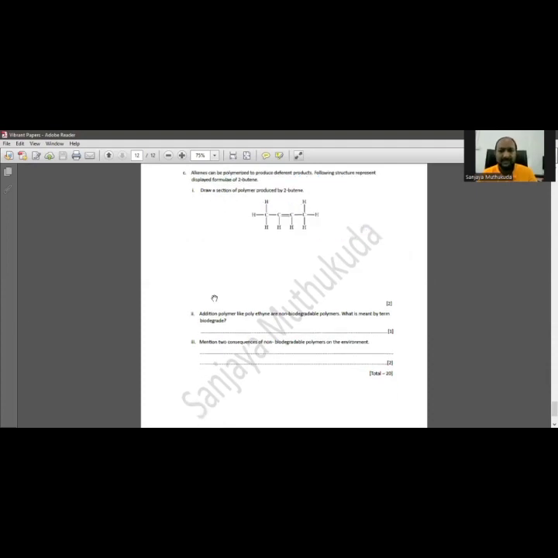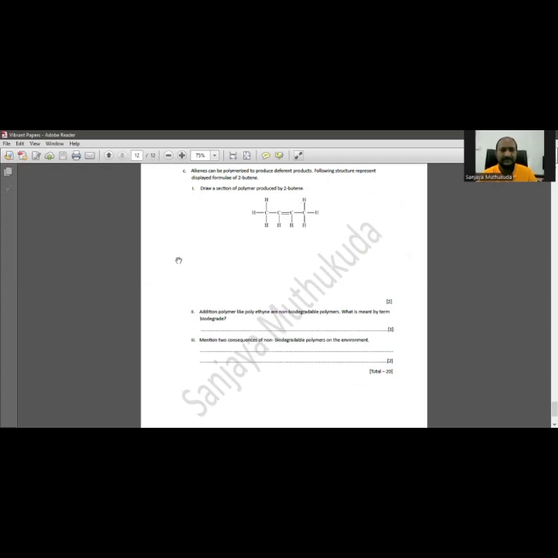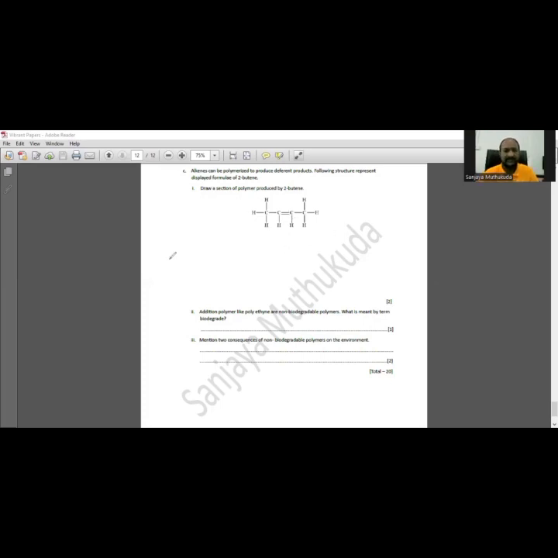Alkenes can be polymerized to produce different products. The following structure represents the displayed formula of 2-butene. Draw a section of the polymer produced by 2-butene. When you write the structure of a polymer, you first write the double bond. For the double bonded carbon, there are 2 groups attached.